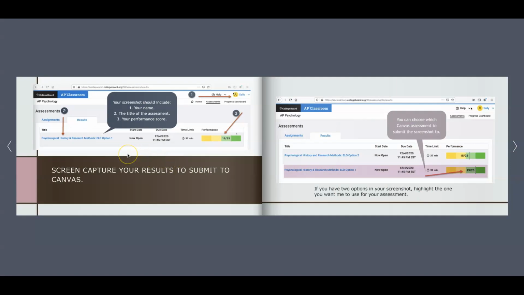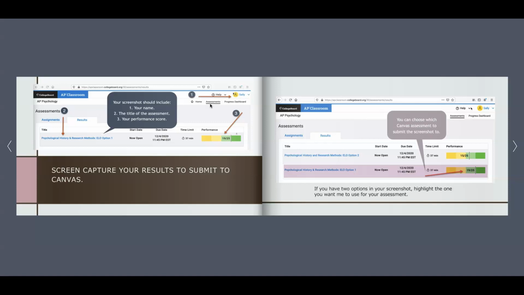Once I have taken the assessment, and it takes a couple of minutes, it's going to bring up my results, and that's going to be directly to the right of where I took the assessment, under assignments. And for this example, I have a test student, her name's Sally Test. She took the Psychological History and Research ELO option 1. And so she's going to take a screenshot just like this, and she's going to submit this into Canvas for additional points on her Psychological History and Research methods. She can choose either MCQ or FRQ test.